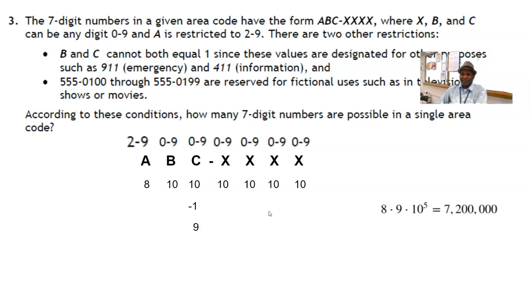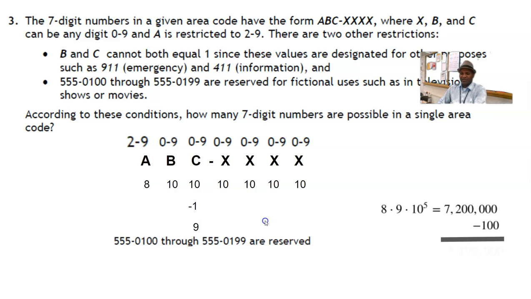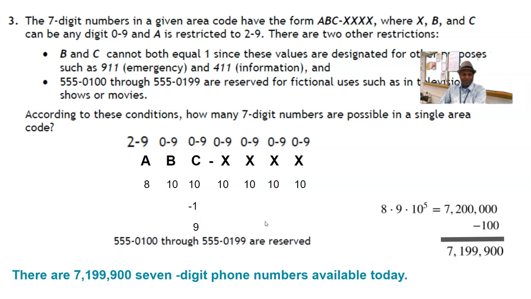So our total number of choices is 8 times 9 times 10 to the power 5, which is 7,200,000. We also need to take off these numbers, which are reserved for fictional use, and there are 100 of those. When we take those off, we get 7,199,900. So there are 7,199,900 7-digit phone numbers available today.